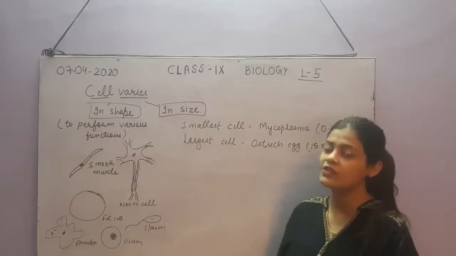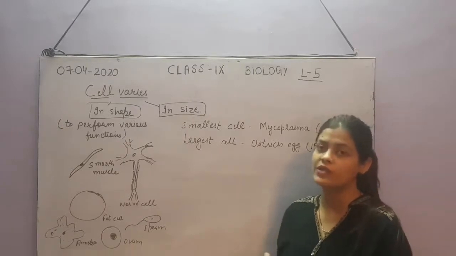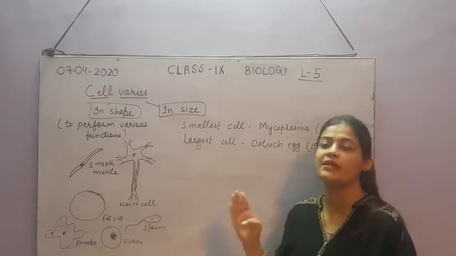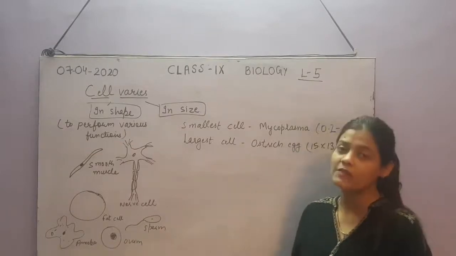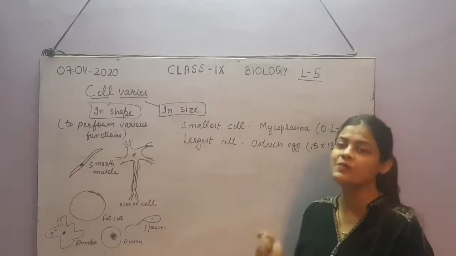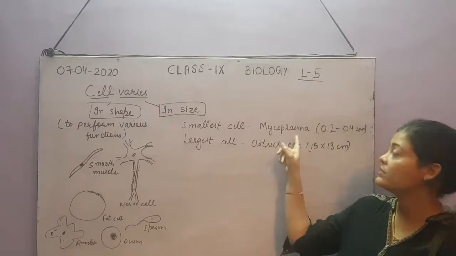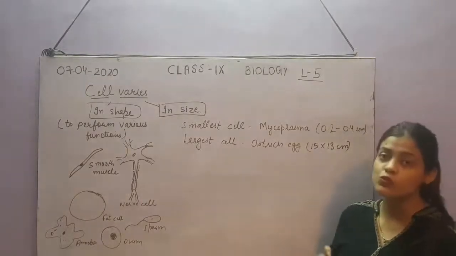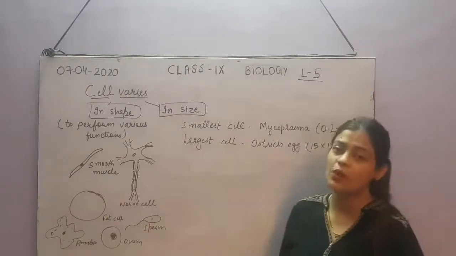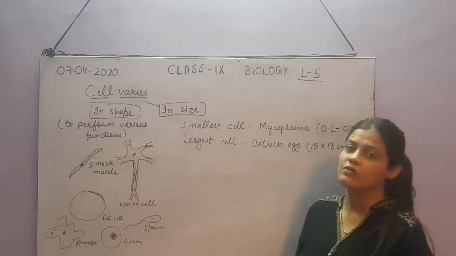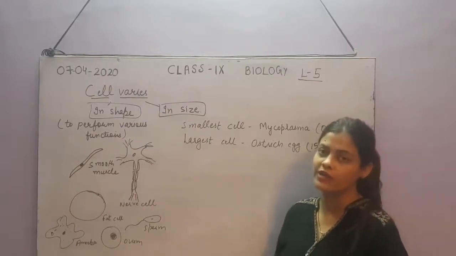I hope you know what a micrometer is. We have already discussed it in class 8. Micrometer is a very small unit. Its value is 10 raised to power minus 6 meters. So you can imagine how small the unit is. This unit is basically used for microscopic organisms. So you can imagine mycoplasma size is 0.2 to 0.4 micrometer, which is very small, and this is the smallest cell of all. There are so many organisms and this one is the smallest out of all of them.